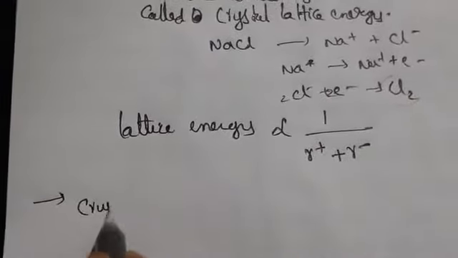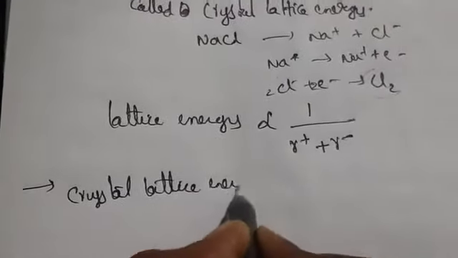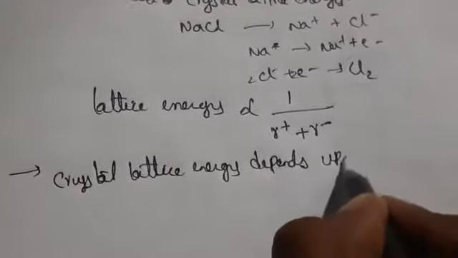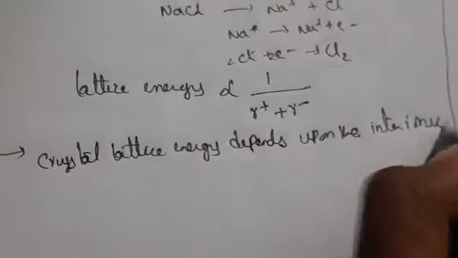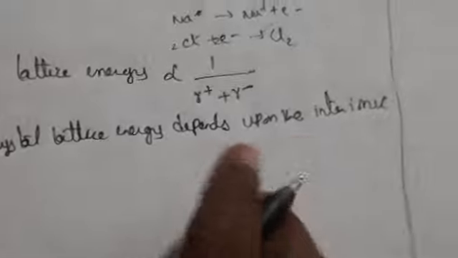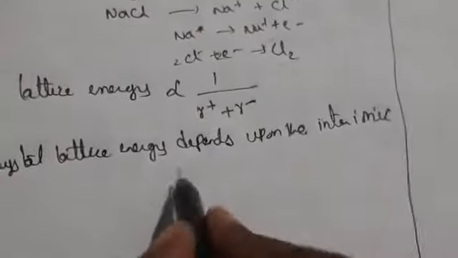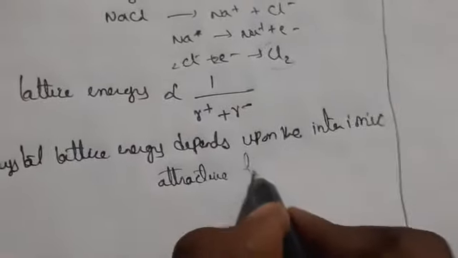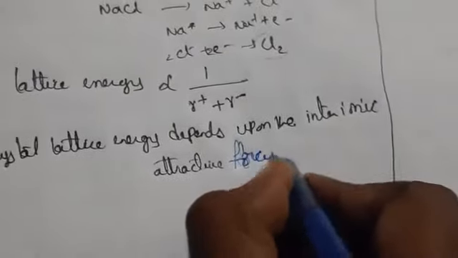The crystal lattice energy depends upon the interionic attractive forces.